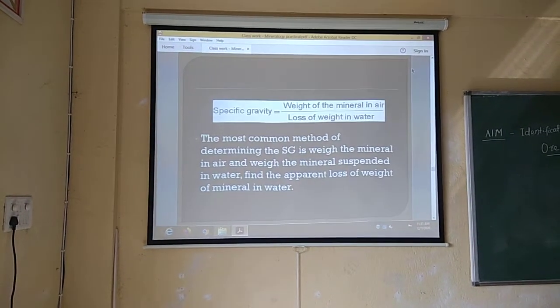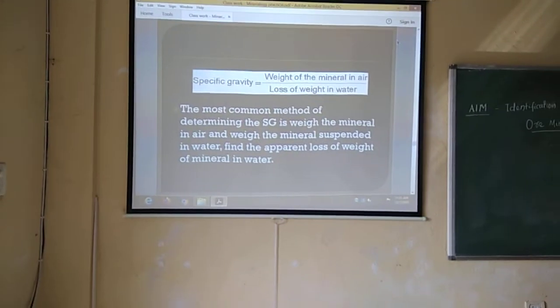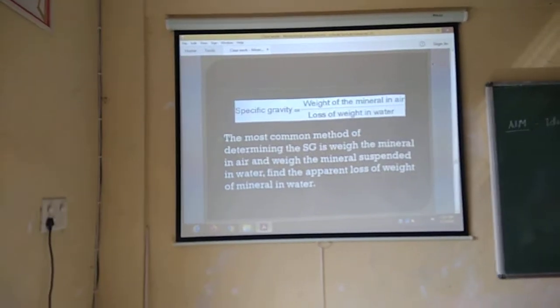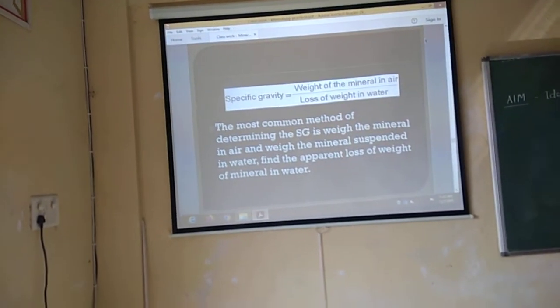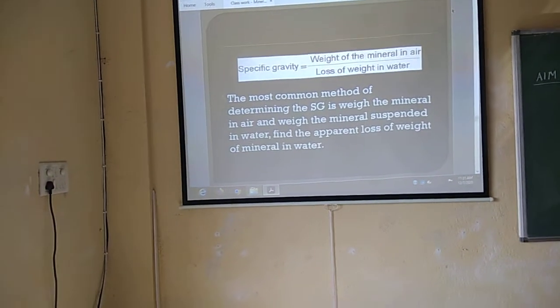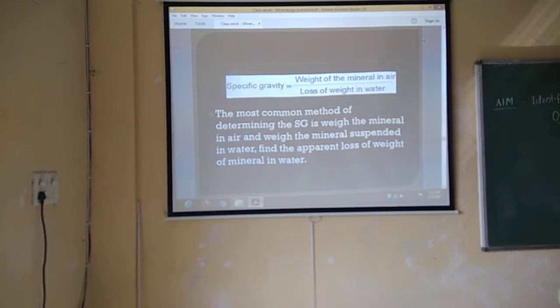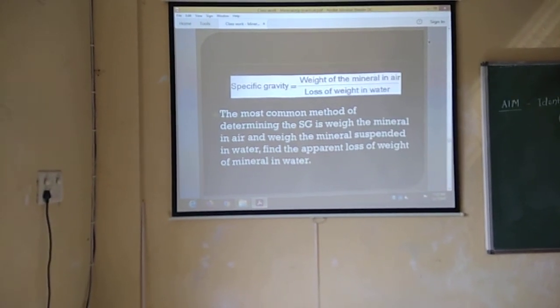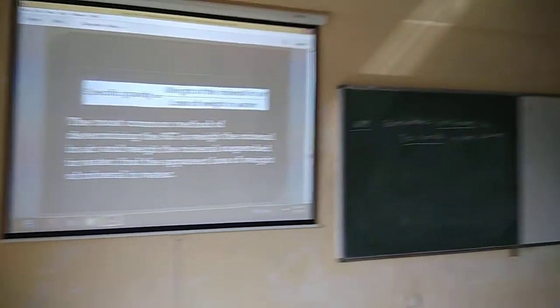So these are all the physical properties of minerals. By seeing, analyzing and imagining these properties, by utilizing these properties, we can easily identify rock forming minerals and ore minerals in hand specimen.